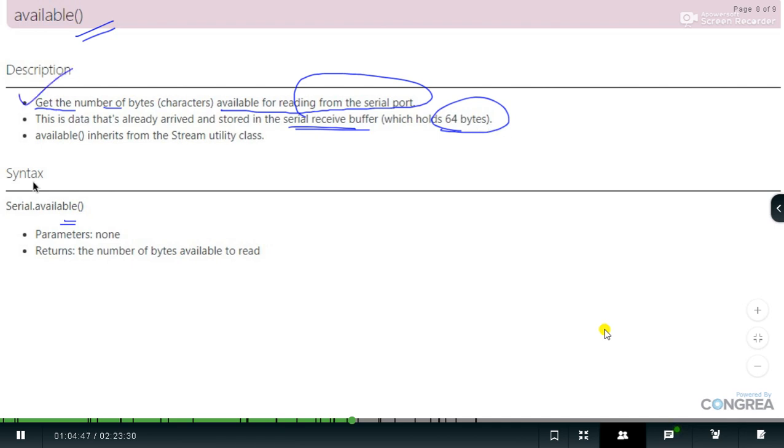So the function and its syntax, description and its syntax. What is the role of Serial.available, and what is its description? So these two points should be discussed with the student. Usually this kind of question was asked in the previous exam for 2 marks. So at least make sure that students know about this. We are done with this.